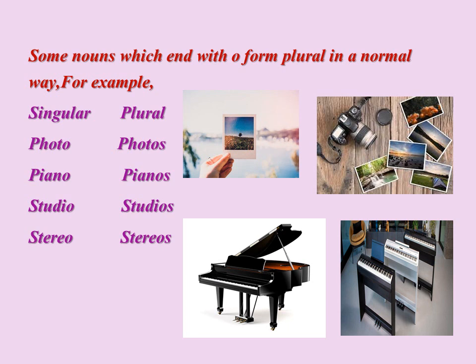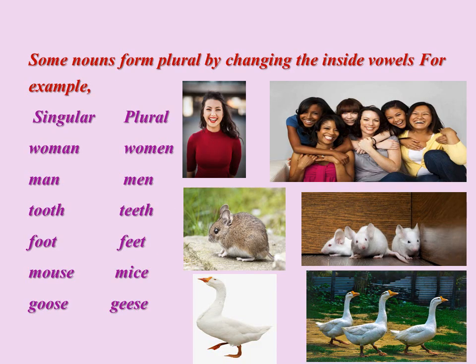Studio, studios. Stereo, stereos. Some nouns form plural by changing the inside vowels. For example, woman becomes women. So we can see we have changed the inside vowel a with e. Man becomes men. Tooth is teeth. Foot, feet. Mouse, mice. Goose, geese.